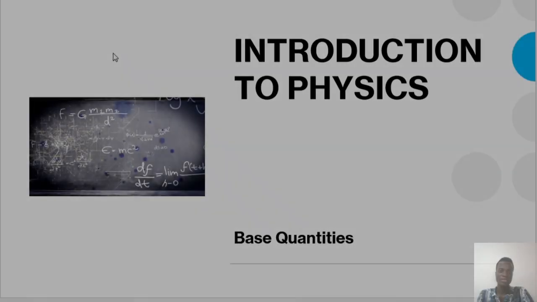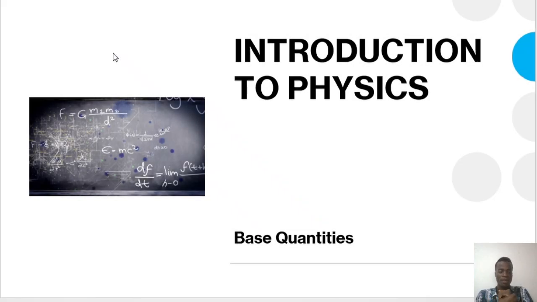I want to focus on base quantities because it is one of the components in terms of classification of quantities in terms of their basic composition, right? And we identify one of them as base quantities. So we are focusing on that. Base quantities, what are they? We need to really understand what they do and why they came into being and why they are classified as such. We say a quantity is anything that can be measured either by instrument or by calculation, right?